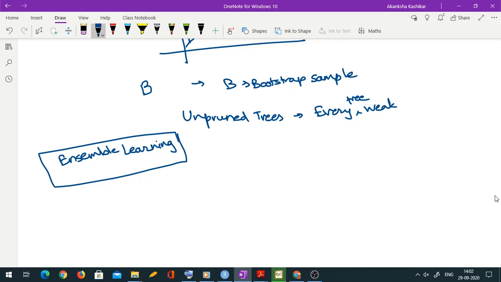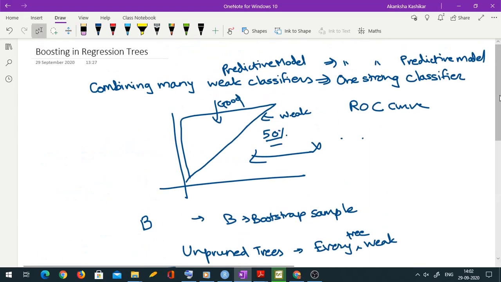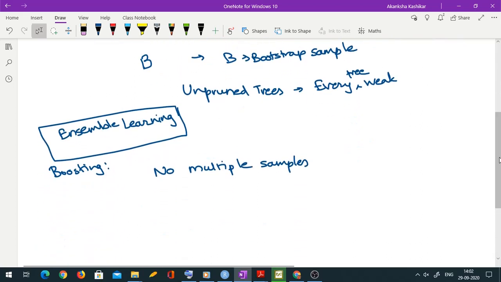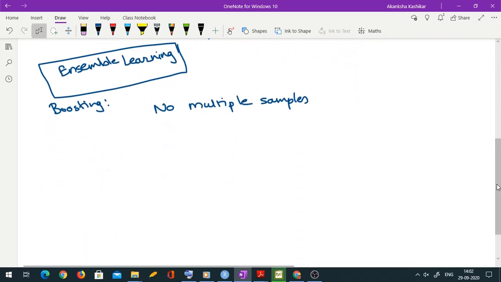So what do we do in boosting? First of all, in boosting there are no multiple samples. Whatever you do, you do on a single sample. As a result, because you are doing things on a single sample, your trees are not independent. In bagging, you have sample 1 here. So this is bagging.